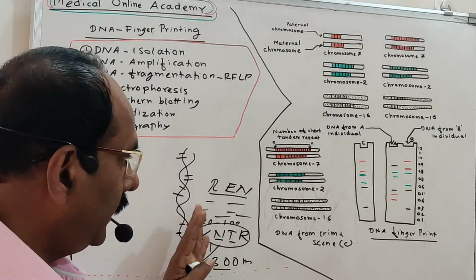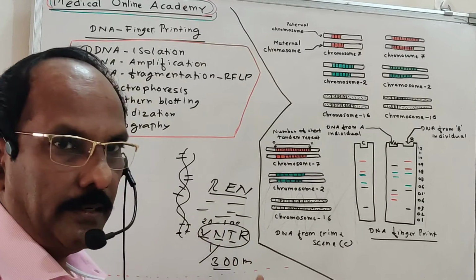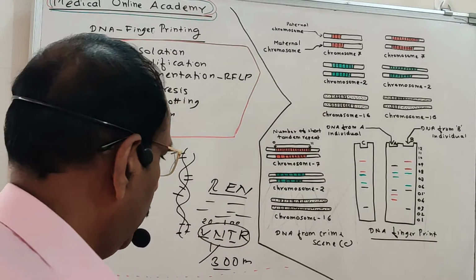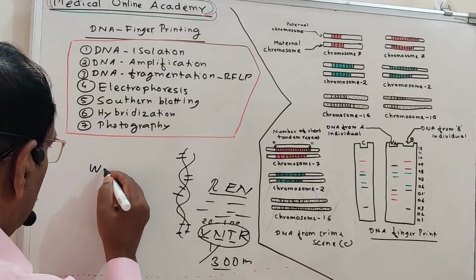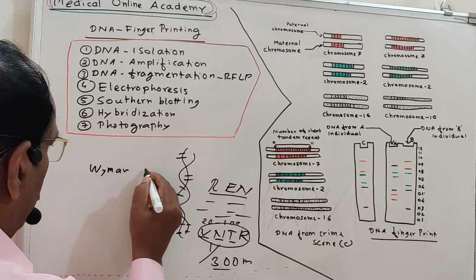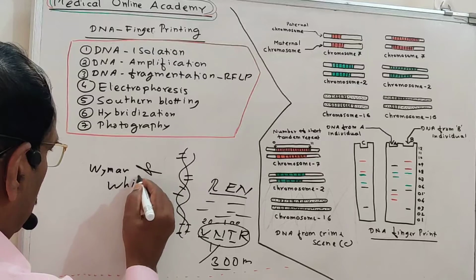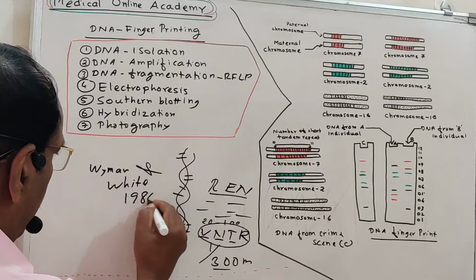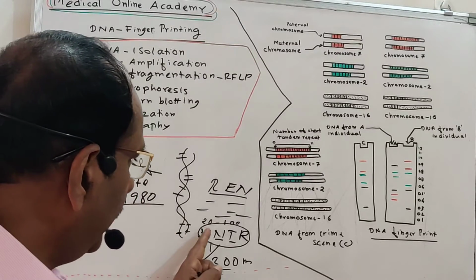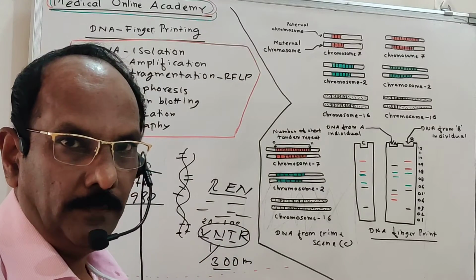This VNTR was first identified by two scientists, Wyman and White, in the year 1980. Those two scientists first isolated and discovered this VNTR.